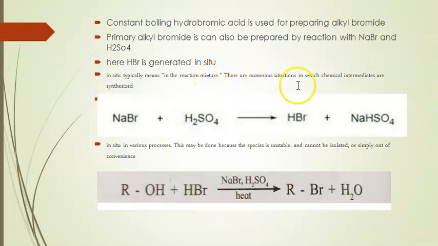Hydrogen bromide is obtained from NaBr and H2SO4 by heating, and that hydrogen bromide is used for the preparation of alkyl bromide. The OH is replaced by the bromine atom, forming the alkyl bromide.